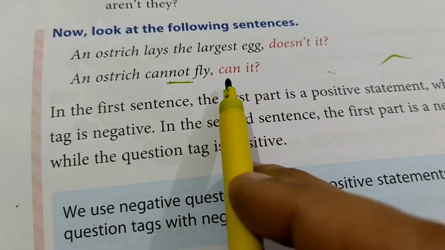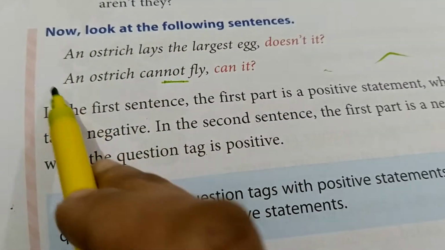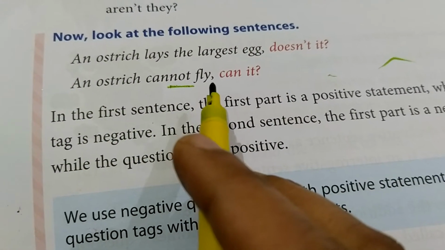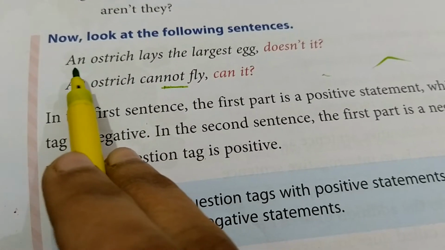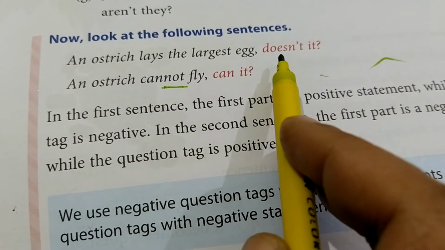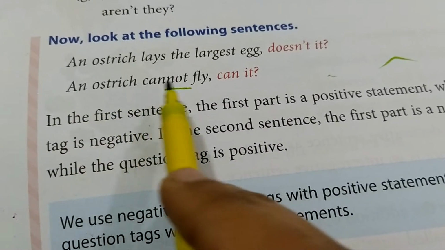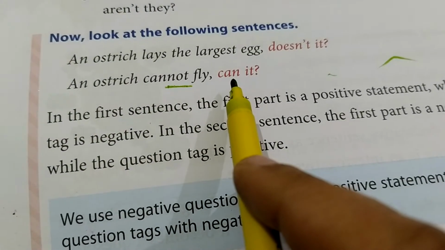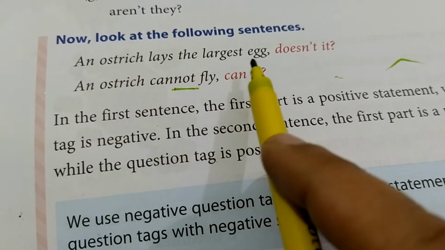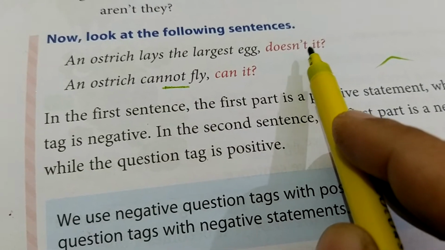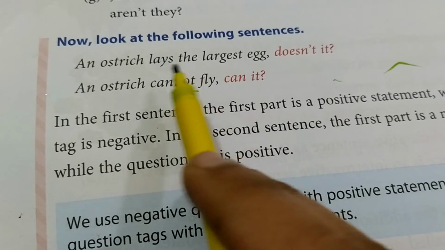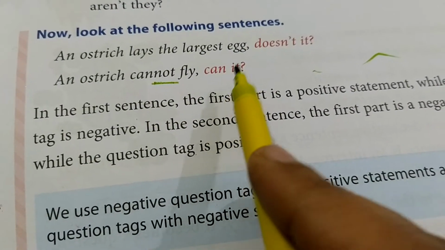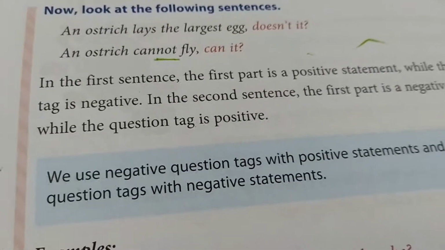Can it? Here we cannot write can't it. So the whole statement will become a positive one. When the statement is positive, we use a negative question tag. When the statement is negative, we use a positive question tag. We use not, or its shortened form, to make a negative tag, and when not is already used in a sentence, we do not use not to make a question tag.